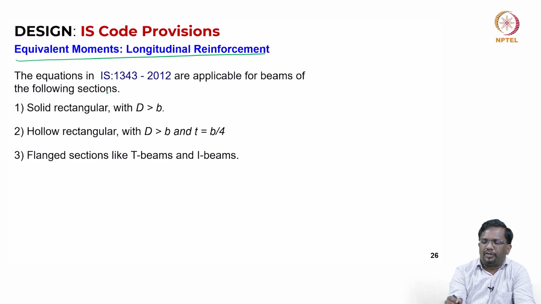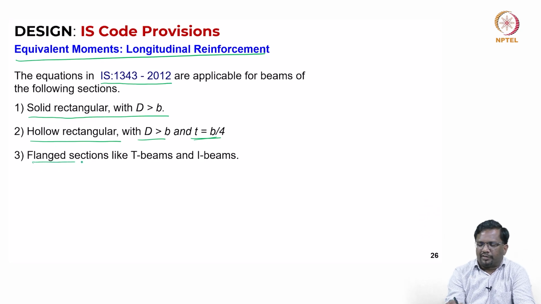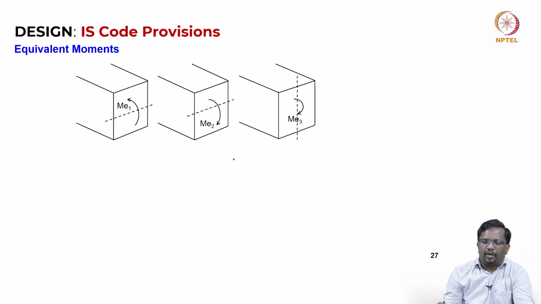The equations that are given in IS 1343 are applicable for beams of the following sections. What are those? It is applicable for solid rectangular sections with depth greater than width, for hollow rectangular sections with depth greater than b and the thickness should be at least b by 4, and for flanged sections like T beams and I beams.